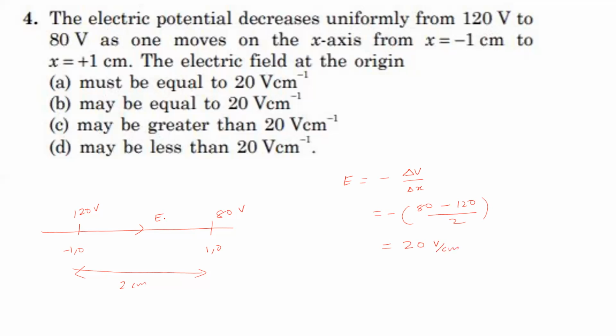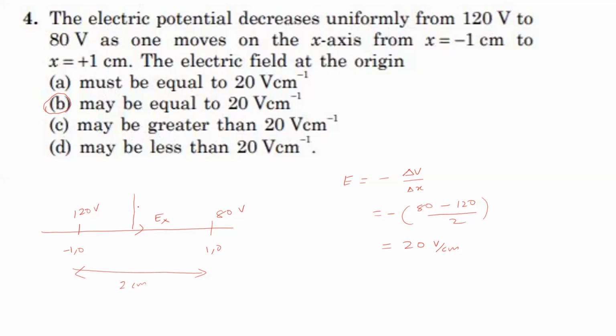So here we consider the electric field along the x-axis. If the electric field along the y-axis is not there, then the electric field along the x-axis only is there, which is 20 volt per centimeter. Suppose an electric field in the y direction is also there; we don't know whether it is there or not, so we can guess that it may be equal to 20 volt per centimeter.